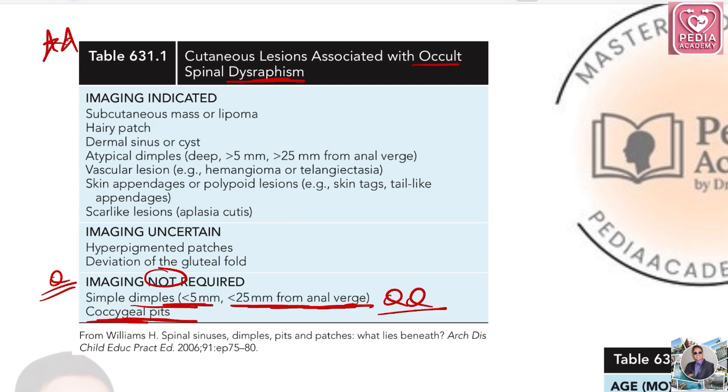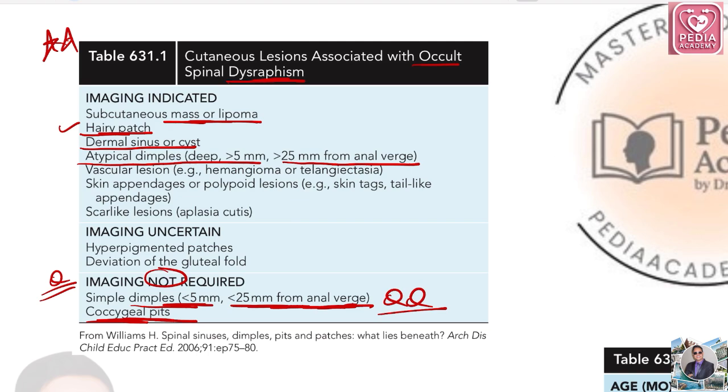In which conditions is imaging required? That is subcutaneous mass and lipoma. Okay, you think it is lipoma, imaging is not required, but yes, imaging is required. You're wrong. Hairy patch, yes, you have to do imaging. Dermal sinus or cyst, we just saw coccygeal pit doesn't require imaging, but dermal sinus or cyst requires it. Atypical dimple, more than 5 millimeter deep or more than 25 millimeter from anal verge.